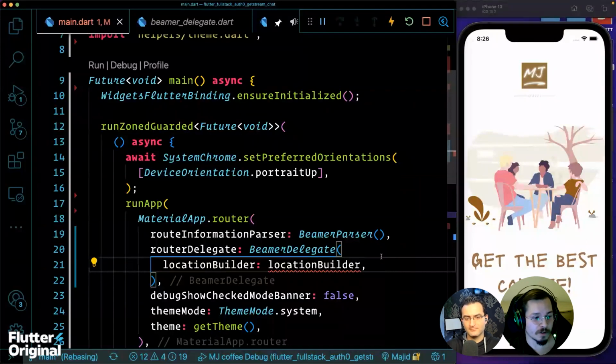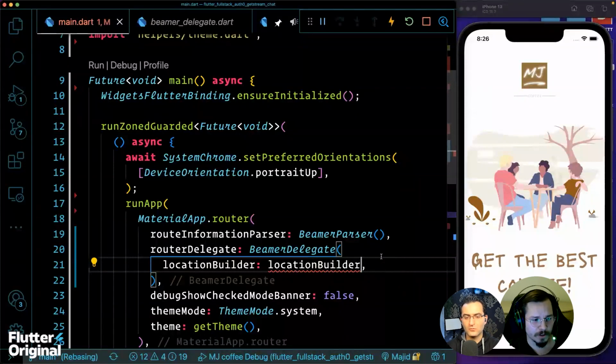Well, you would use custom beam locations to separate the building of your page stacks. If you have a complicated application, as I said, you can have a profile beam location for all of the profile page stacks, and a shop beam location for all of the shop related page stacks, and so on. Then you can determine, okay, if the route information contains the word shop or something like that, I'm going to return the shop beam location. If it doesn't, I'm going to return some default beam location and stuff like that. So that's the point of it.